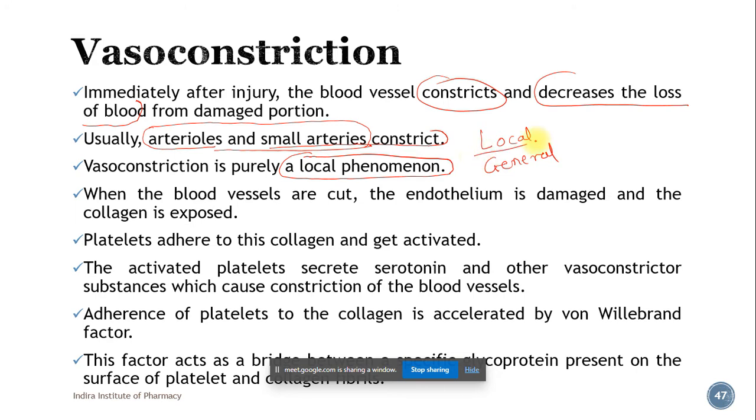Local means it has limited scope; it is limited to a particular location only. When we say a generalized or general phenomenon, its scope is very wide.